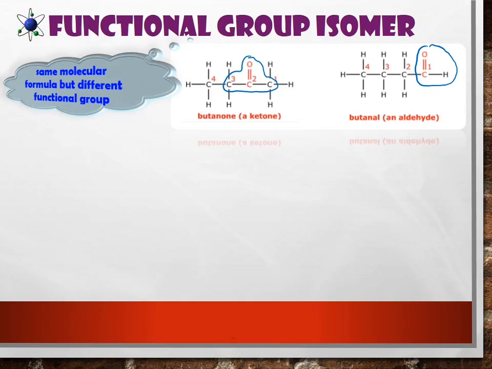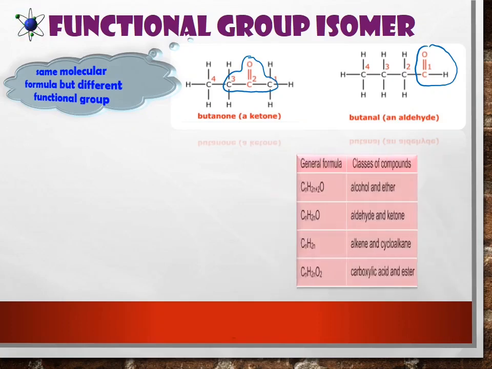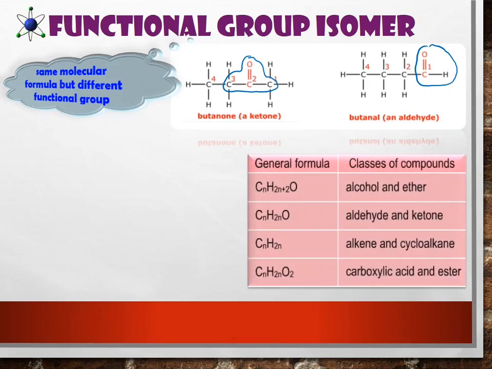Not all class of compound can make functional group isomer. Only these classes of compound can make the functional group isomer. The first one, we have alcohol can exchange to ether or ether change to alcohol. Aldehyde with ketone or ketone change to aldehyde.